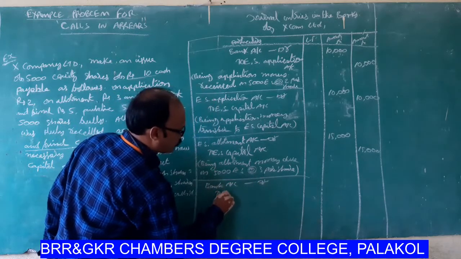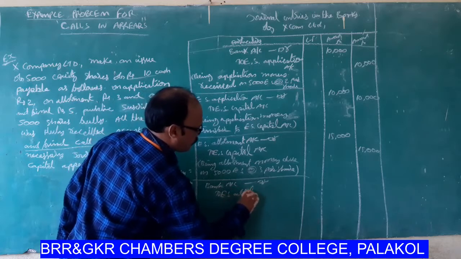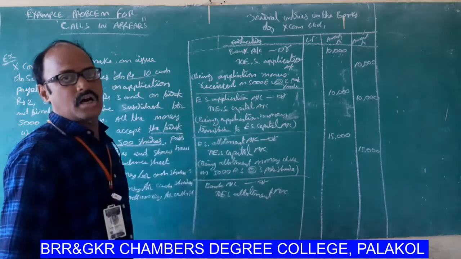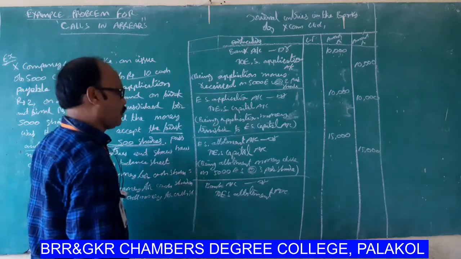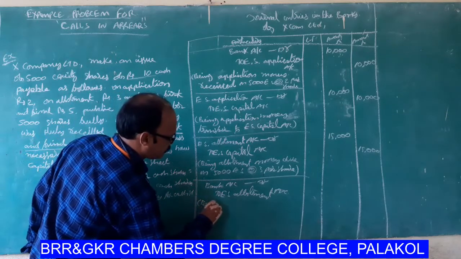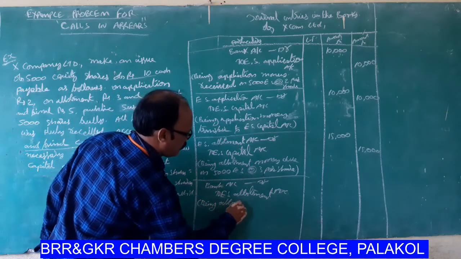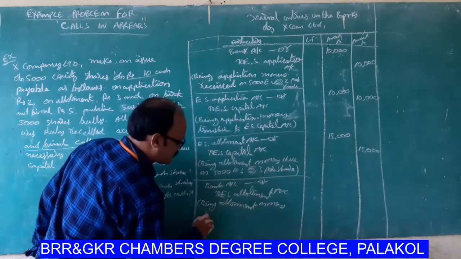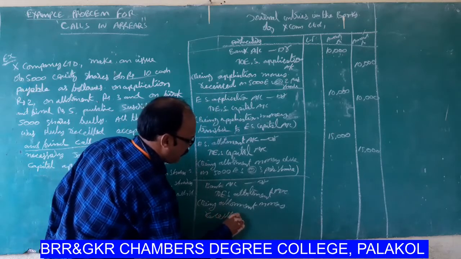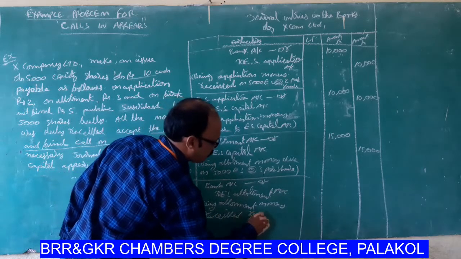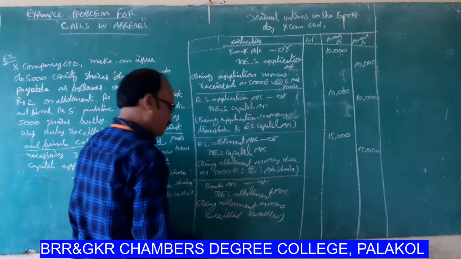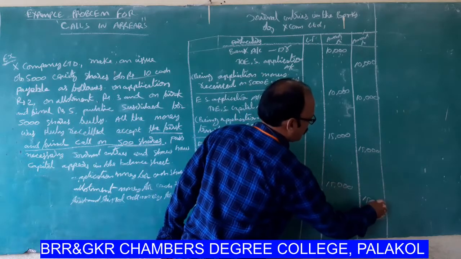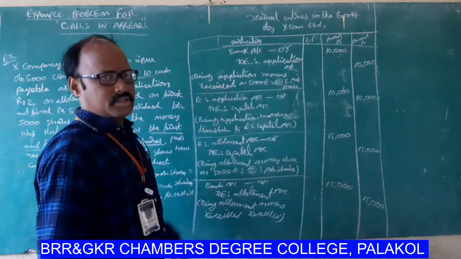Bank account debit to equity share allotment account, being allotment money received. How much? 15,000.